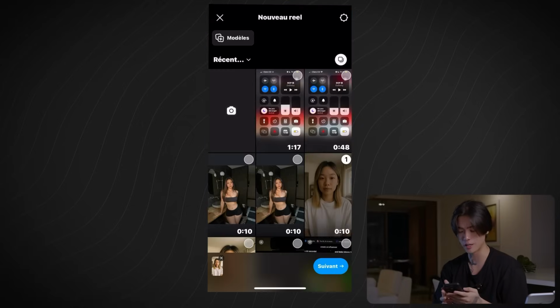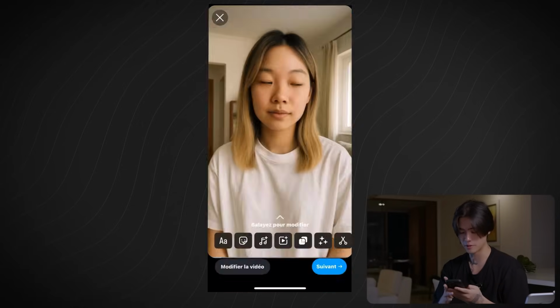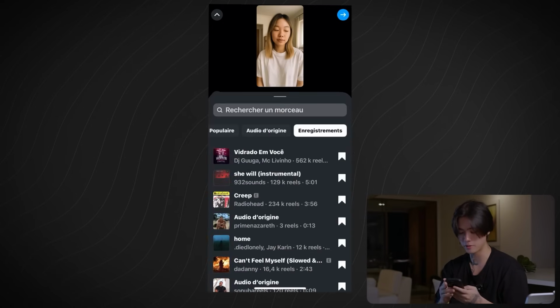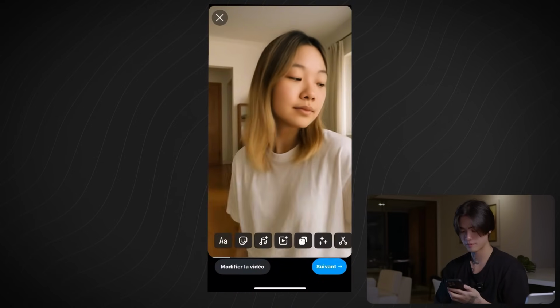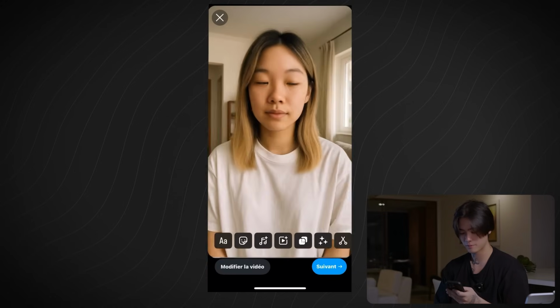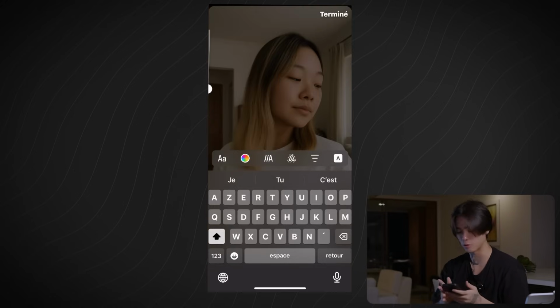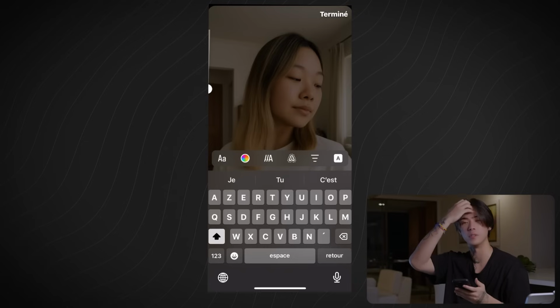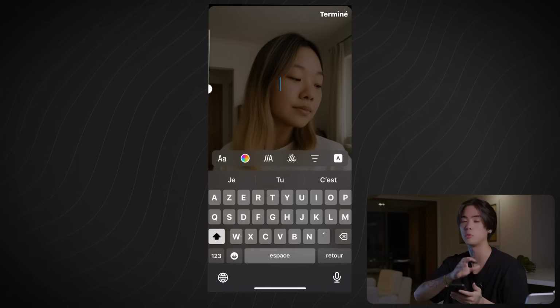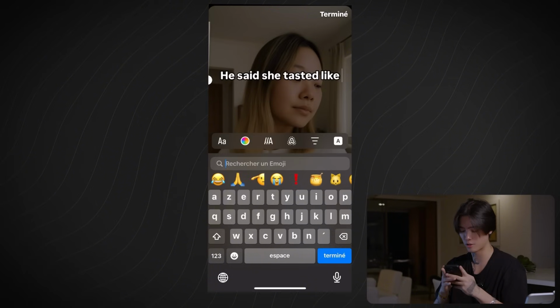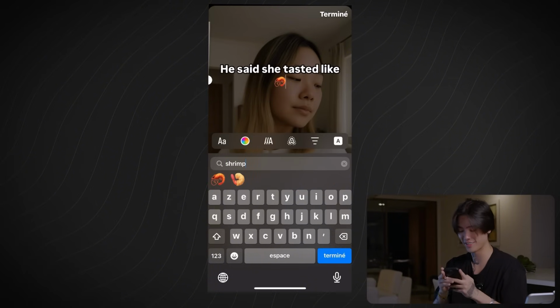Let's try it on the other reel, this one. Same thing. And in this one, the camera is moving a bit, so maybe it will look better. Let's use the same one. And maybe you can try another text hook. So I think it looks better with movements. And you can only do that on Kling 2.0. So that's actually super cool. And it literally just takes minutes to do that. So like shrimp, I don't know what.